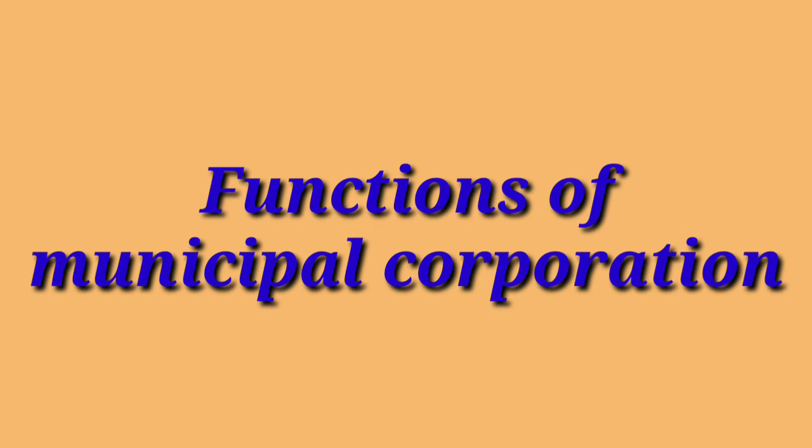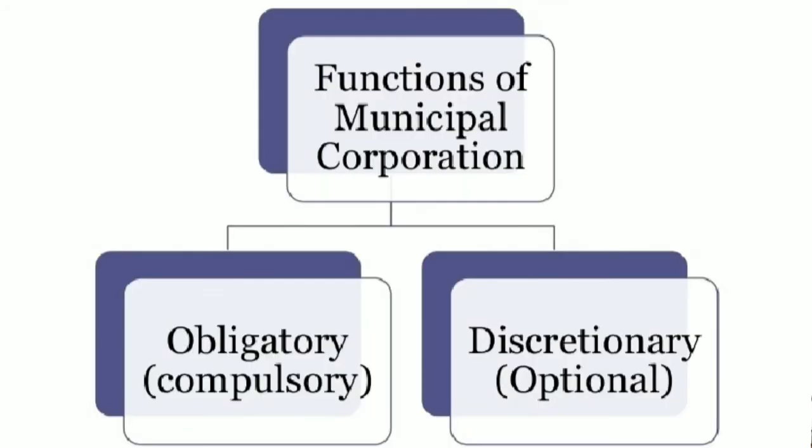Next we are going to discuss about the functions of municipal corporation. As municipal corporation is a local self-governing body for an urban area, in this context there are certain functions of municipal corporation. A municipal corporation generally has two types of functions, which are compulsory functions and optional functions.